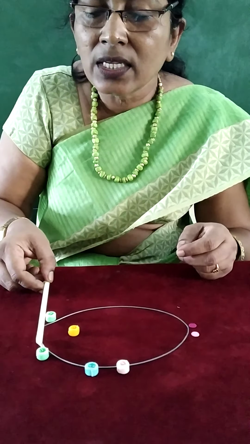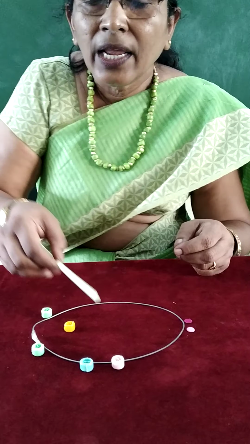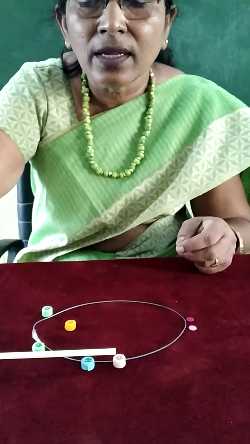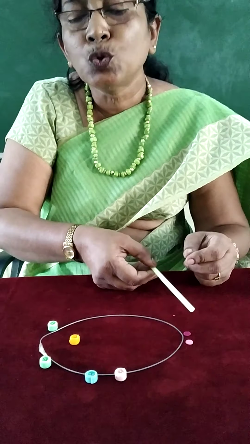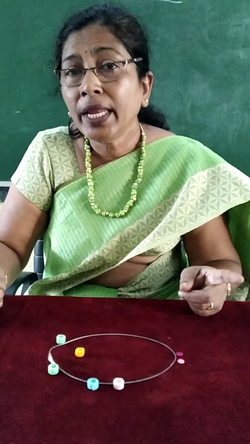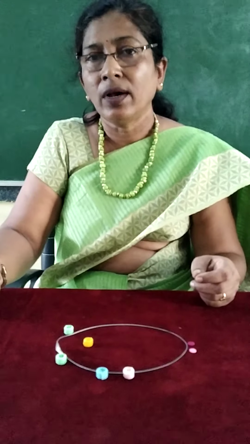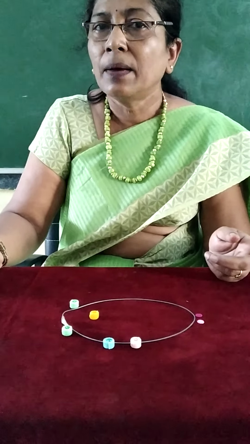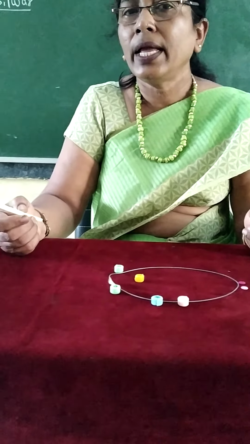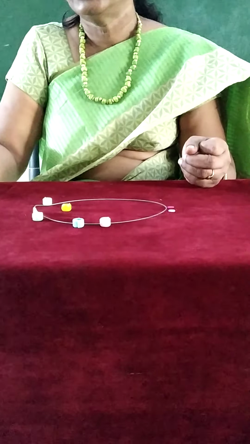If one factor is more, the other factor is less. And so the planets cover equal areas in equal intervals of time. So Kepler stated that the planets cover equal areas in equal intervals of time.